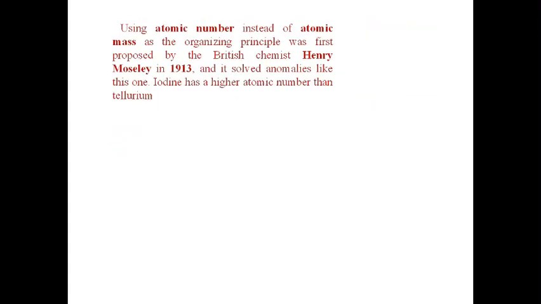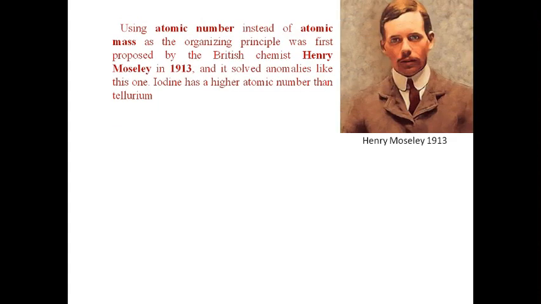And so Henry Moseley in 1913 gave a different concept of the periodic table, and he said that the atomic number of an element is a more fundamental property than the atomic mass, and hence atomic number is a better basis for the classification of elements.